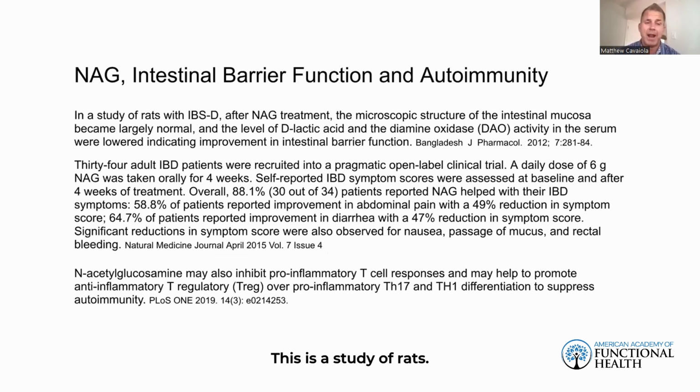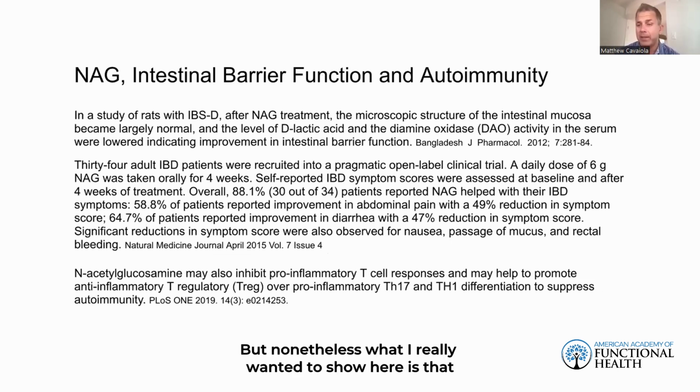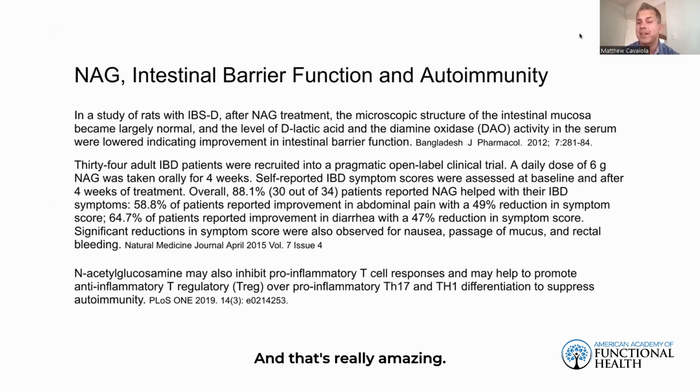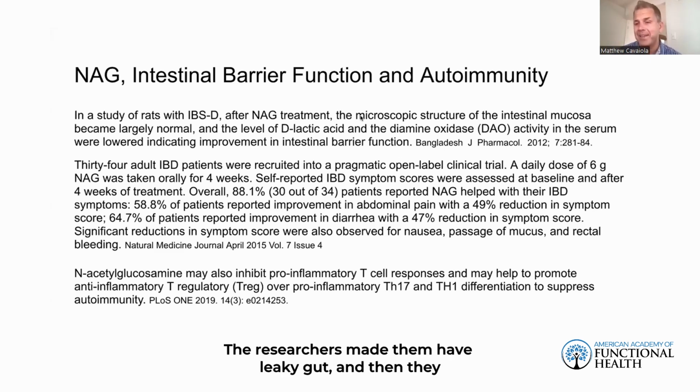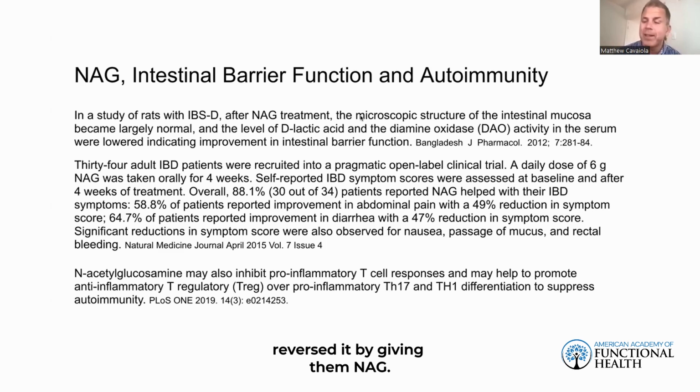This is a study of rats. This is with IBS, but nonetheless, what I really wanted to show here is that when the rats were given NAG, the microscopic structure of their intestinal mucosa became normal. And that's really amazing. So these rats were basically subjected to leaky gut. The researchers made them have leaky gut, and then they reversed it by giving them NAG. So that's a pretty cool rat study.